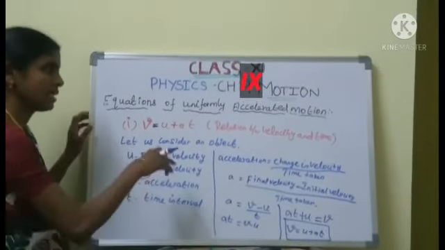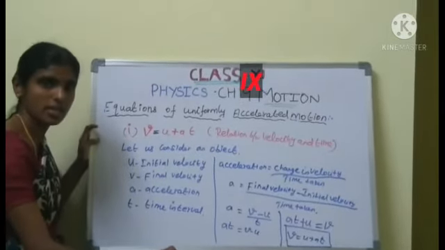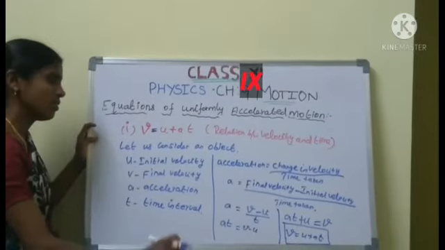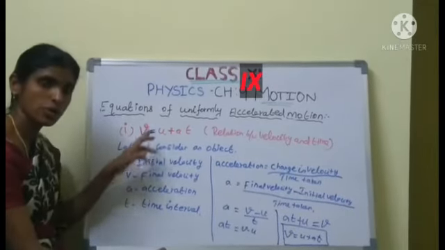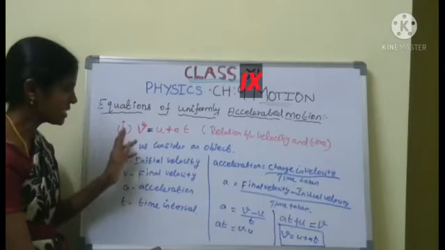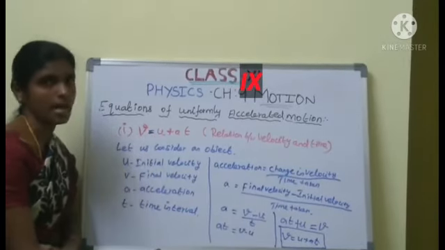Okay, students, are you clear? Now once again I will explain. See here, what is the first equation? V equal to u plus at. What is the relation? Velocity and time.